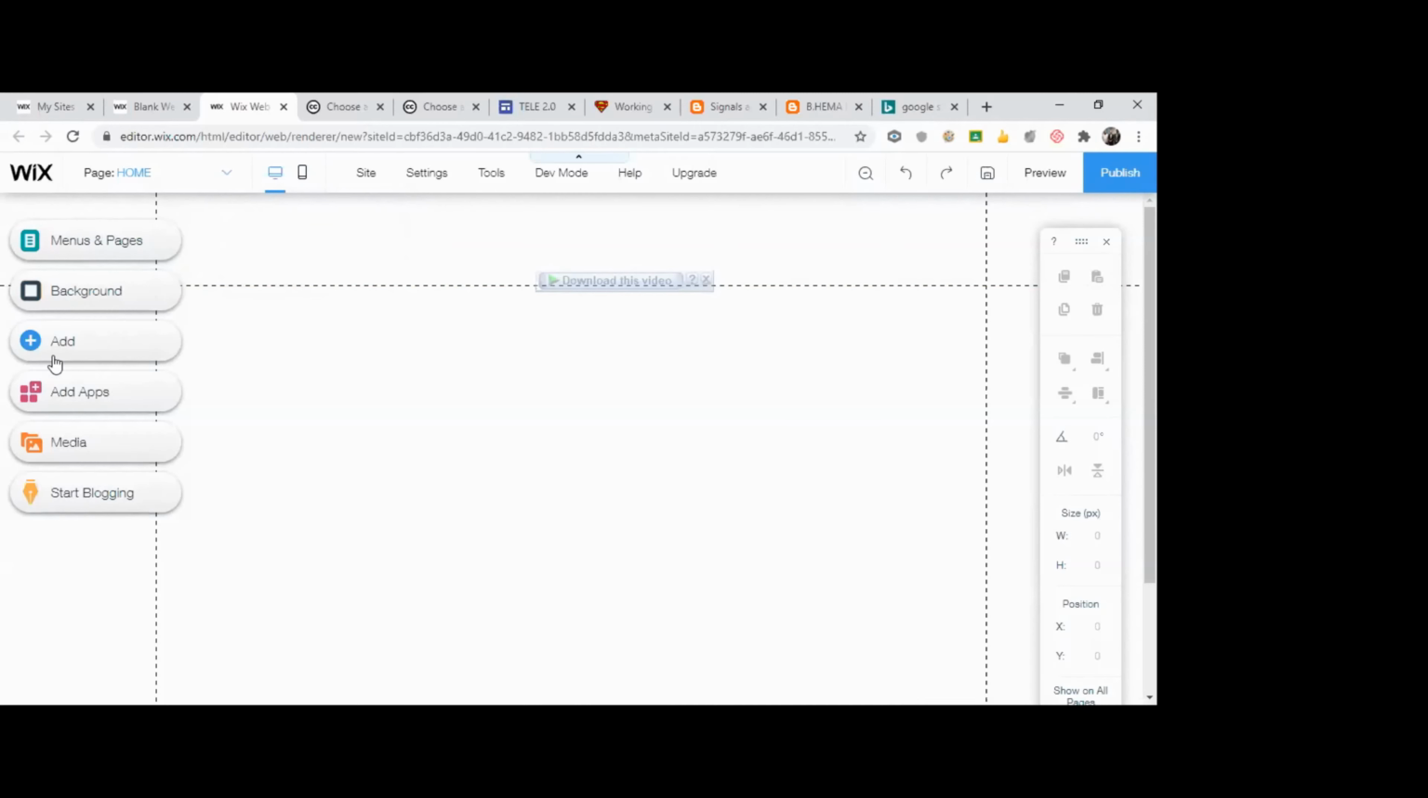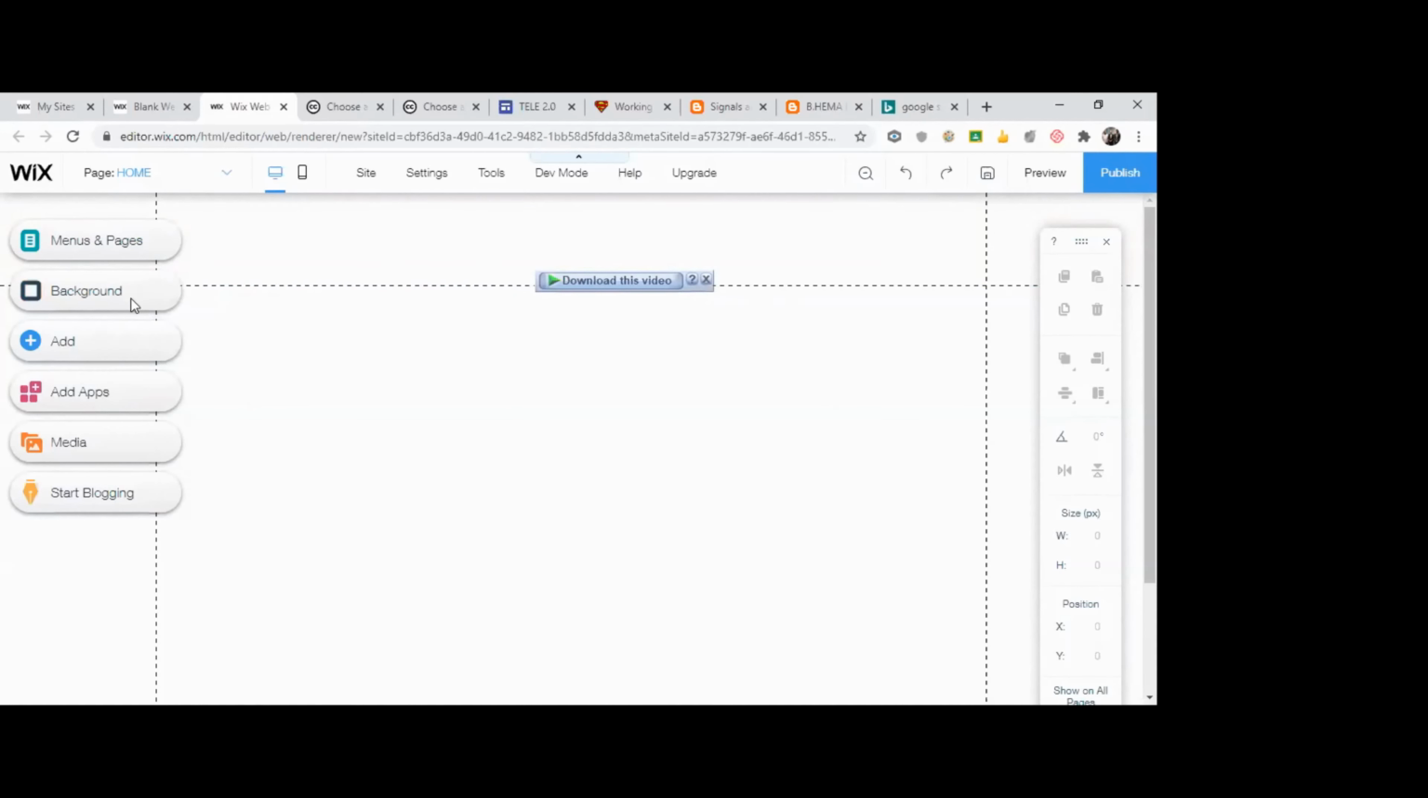Okay, here on the right you see these are the pages you have. You can have a blog in your website, you can have some media, you can add some apps. Okay, you can have a background, you can have menus and pages. These are the numerous options available. First thing what I'm going to do is that I'm going to create my home page.